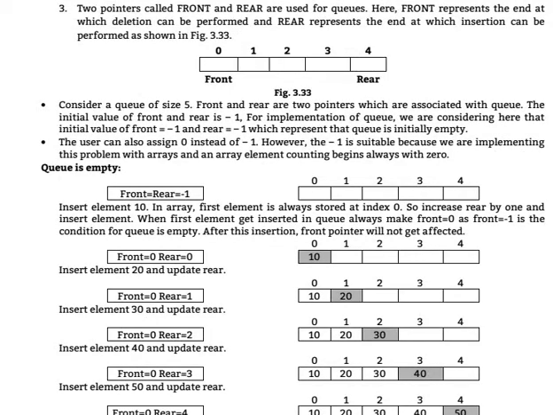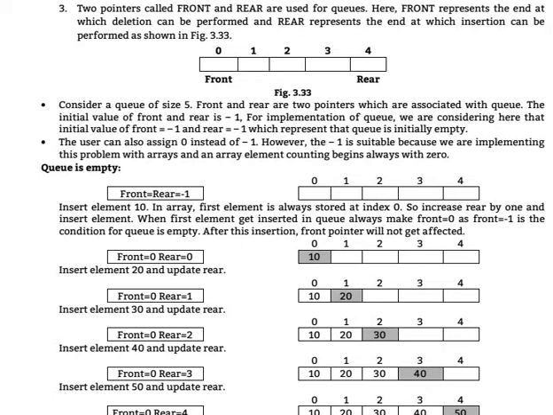Next point: two pointers called front and rear are used for queues. Front represents the end at which deletion can be performed, and rear represents the end at which insertion can be performed, as shown in the figure.